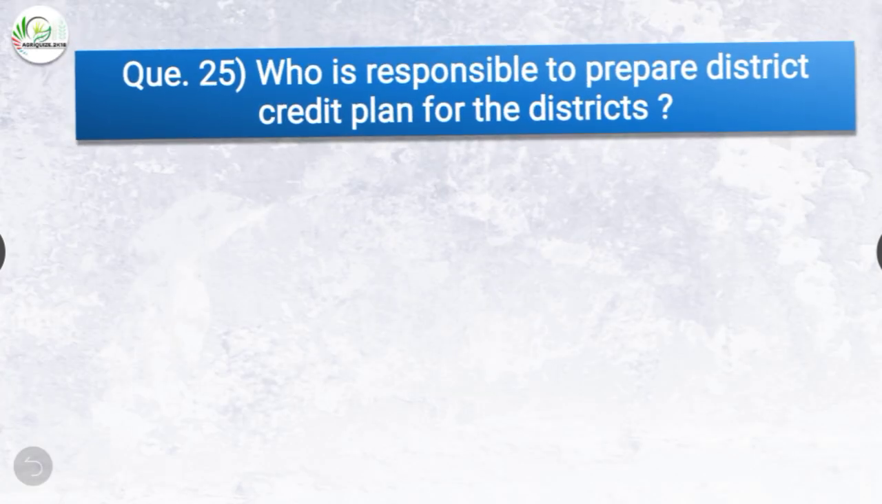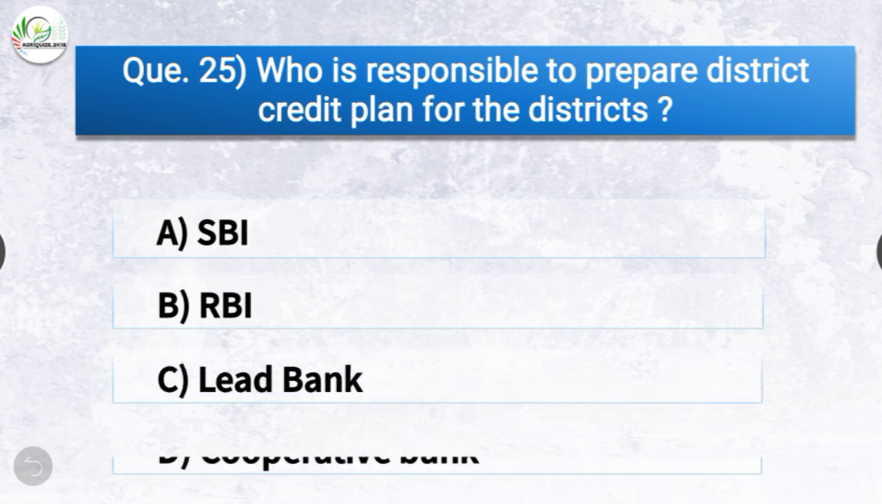Question number 25. Who is responsible to prepare district credit plan for the districts? The options are SBI, RBI, Lead Bank or Cooperative Bank. The correct answer is option C, Lead Bank. So Lead Bank is responsible to prepare district credit plan for the districts.